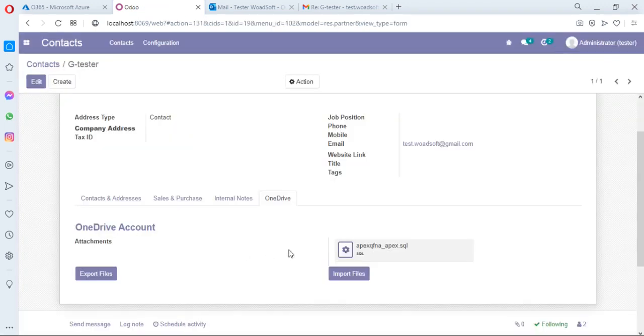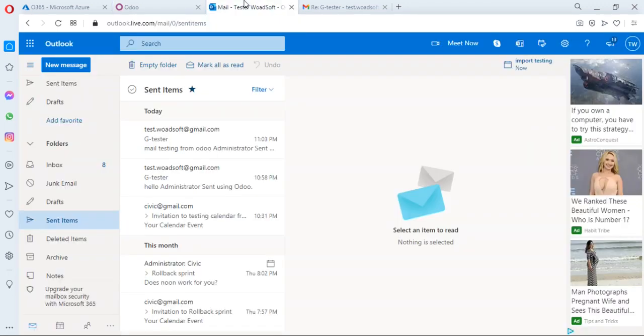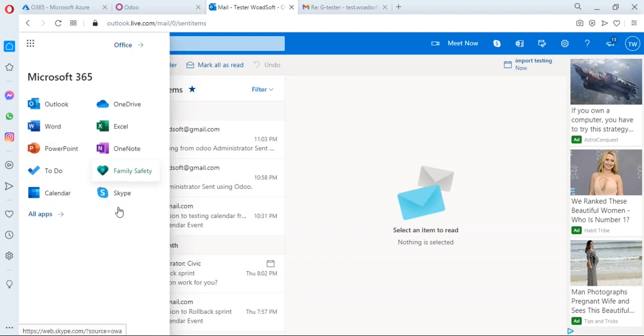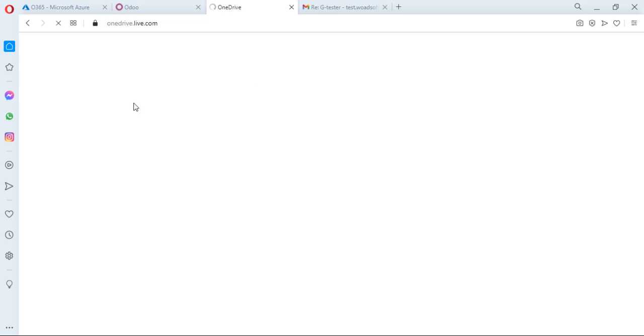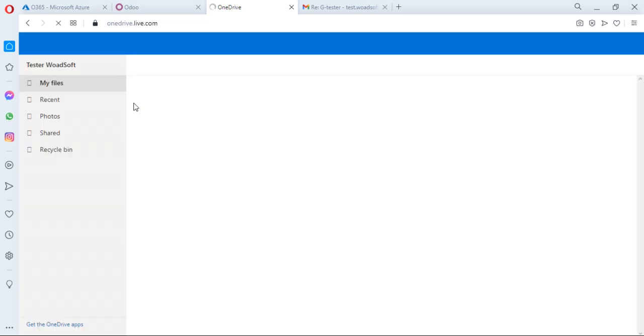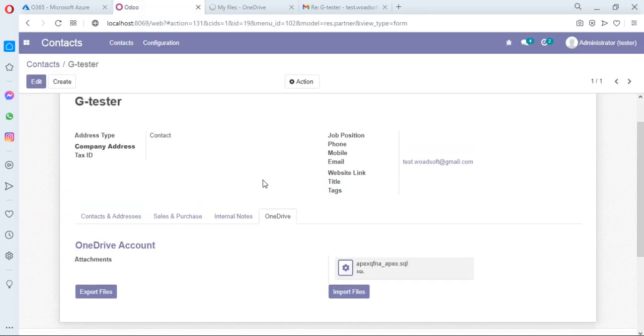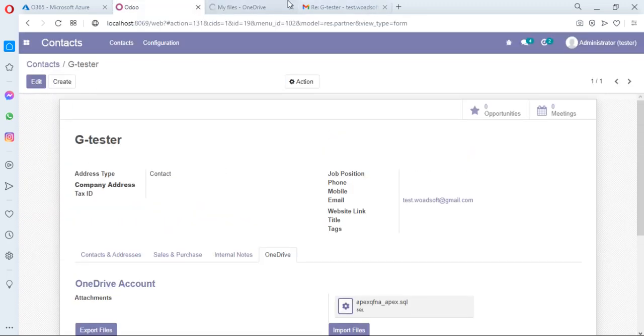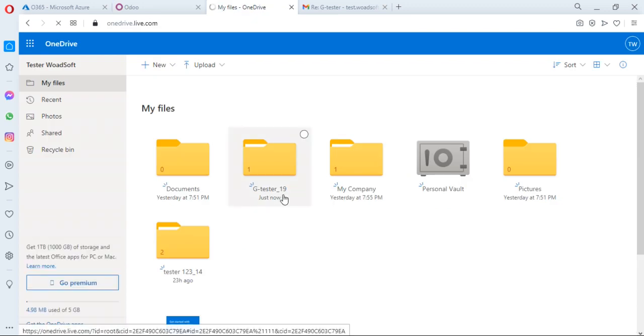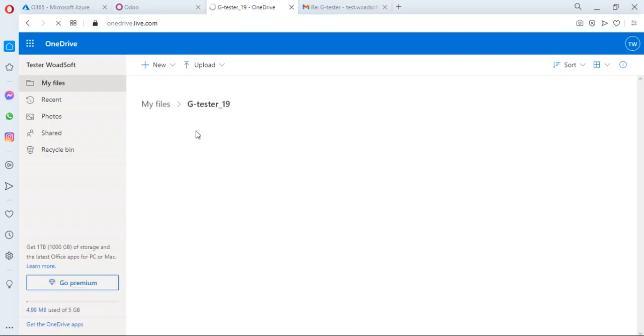The page appears, and you can verify from OneDrive by clicking the OneDrive application. It will create a folder with the name of the contact and place the file in that folder. Like we are working in G tester, and here is the folder G tester, and here is the file that has been uploaded.